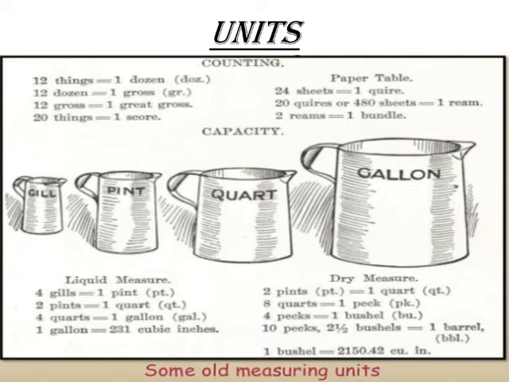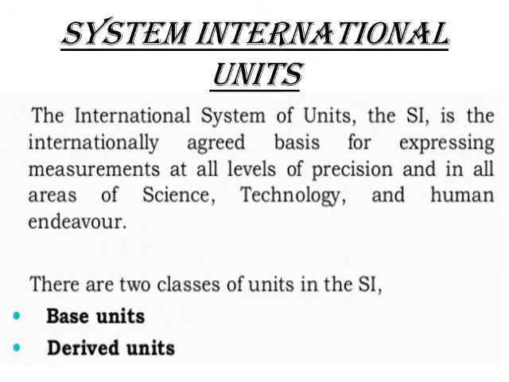Gill is the smallest of all those, whereas pint is bigger than gill but smaller than quart and gallon. You can also see the conversion of gill into pint. 4 gills make 1 pint, whereas 2 pints make 1 quart, and 4 quarts combine to make 1 gallon. There are also other examples of dozens and sheets you can see on the screen.